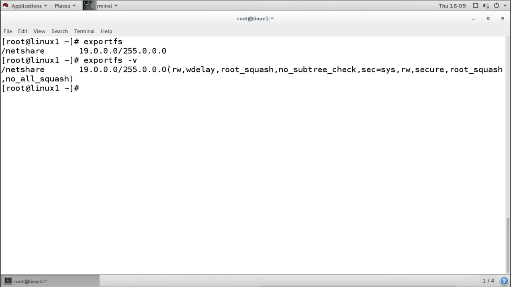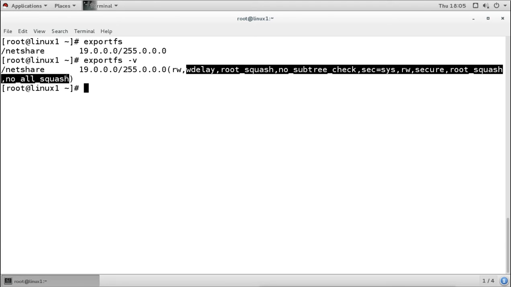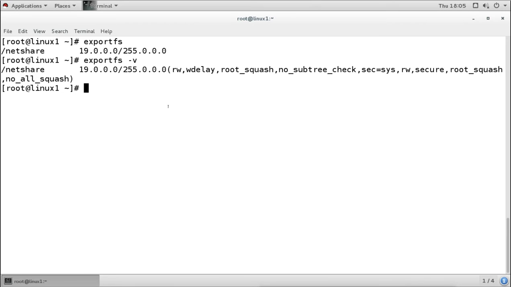We have given the read write option, and also the sync option, but we have not mentioned all these other options. These other options come by default. When we configure it, it comes with these default options already. We have changed one option to read write, but the other options are already there as defaults.